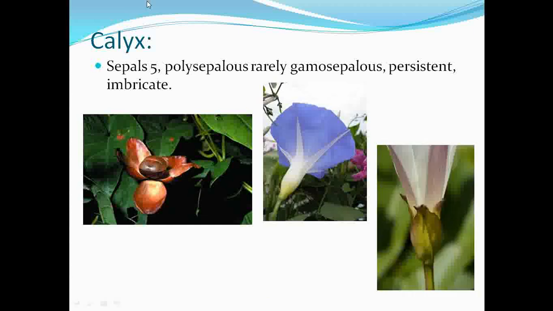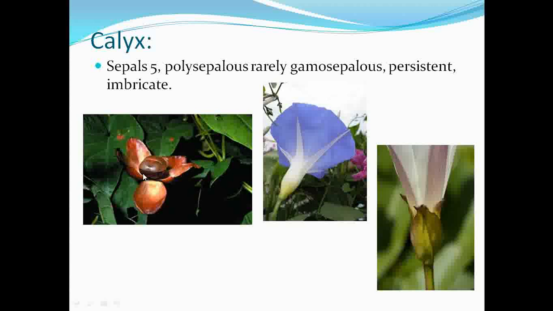Now moving to the next, that is the calyx. If you observe the calyx present under this family, basically the number of sepals is 5. They are free, that's why we call it polysepalous. But some of the genera show the presence of fused sepals, that's why they show gamosepalous nature. Whenever there is development of fruit, the calyx fall does not take place, so in this family the calyx is persistent.